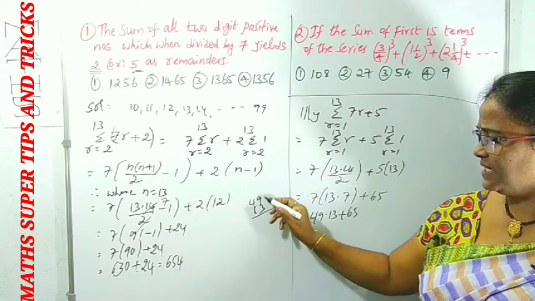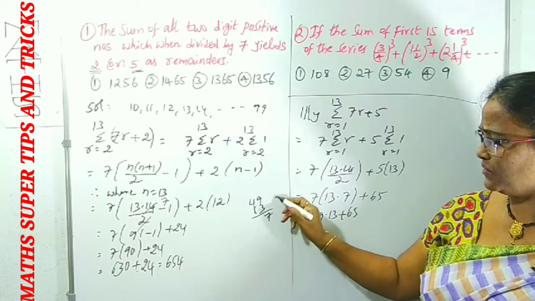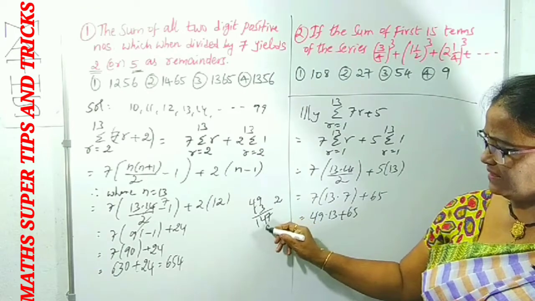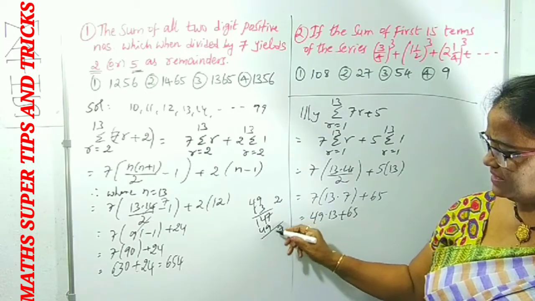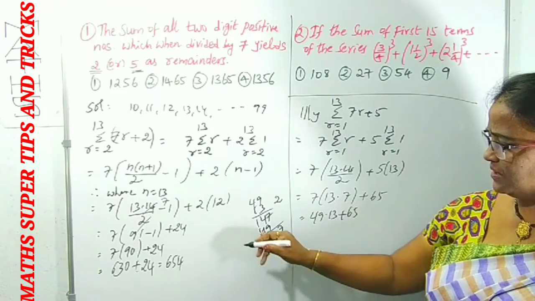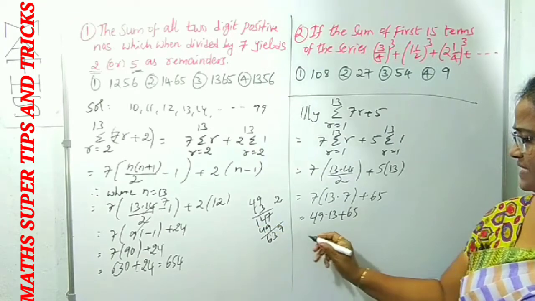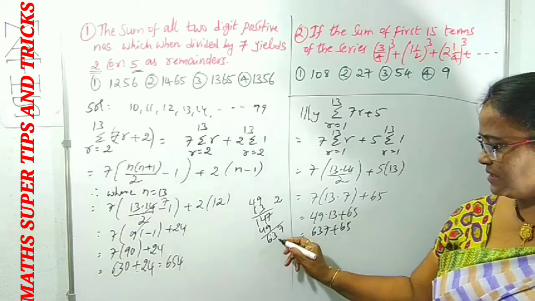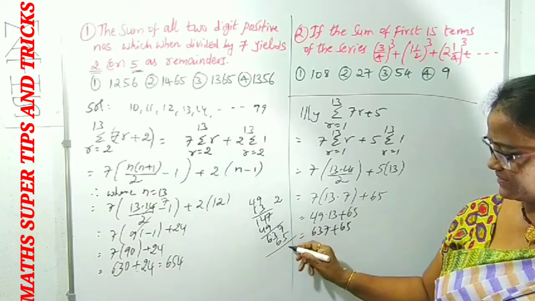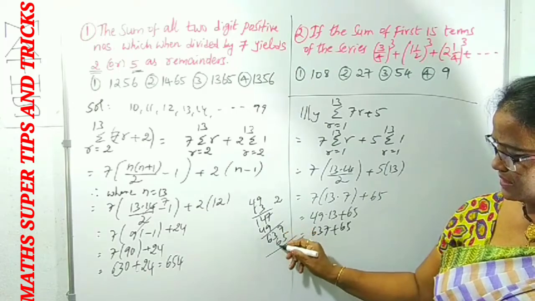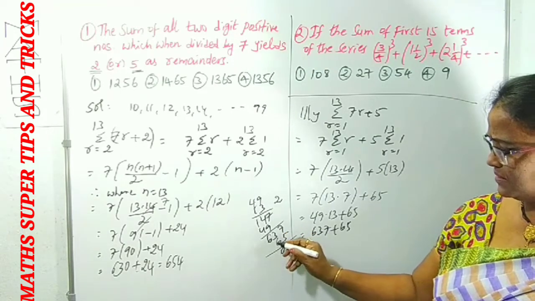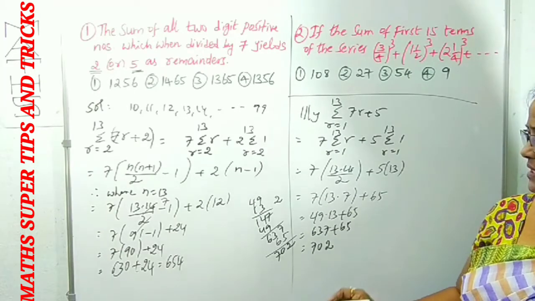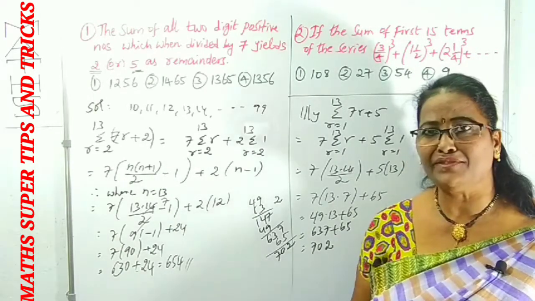We can calculate: 3 9s are 27, 7 2s are 14, 3 4s are 12, 12 plus 2 is 14, 4 9s are 36. That gives 637. 637 plus 65, adding it: 7 plus 5 is 12, 2, 1, 3 plus 6 is 9, 7. Not 2, okay, this is 702. So 702 and 654.